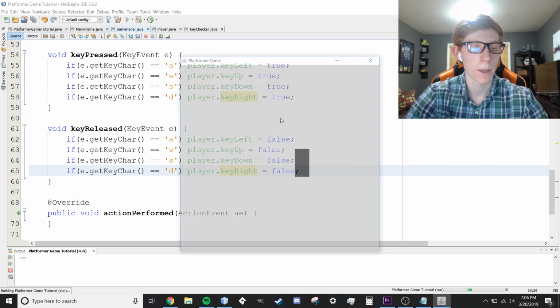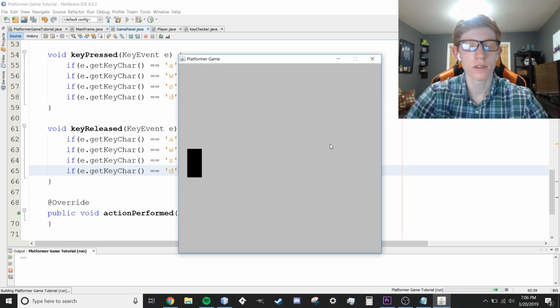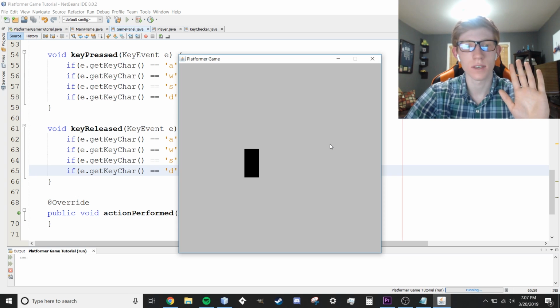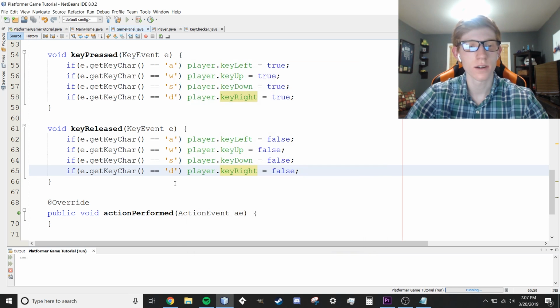And now if we run our code, here we go. But if I move to the right, you can see our character flies off the screen super fast. He's moving way too fast, but you can see how it kind of speeds up and slows down. We have 2 problems here. The first one is that he's moving way too fast. And the second one is that if we move to the left, see how he keeps moving? My hand is off the keyboard. But it takes a while to slow down, and that's because we're using that multiplier.